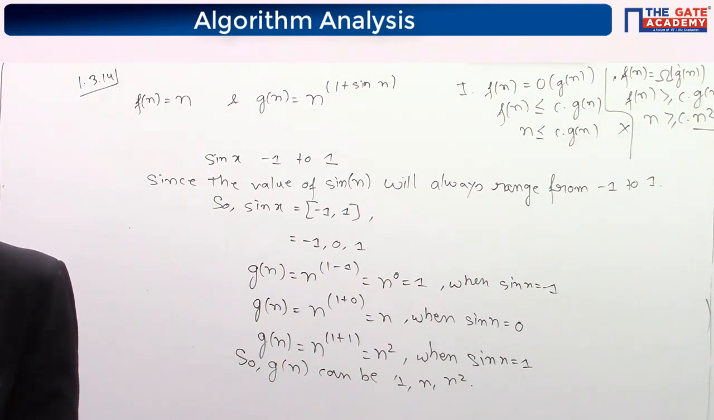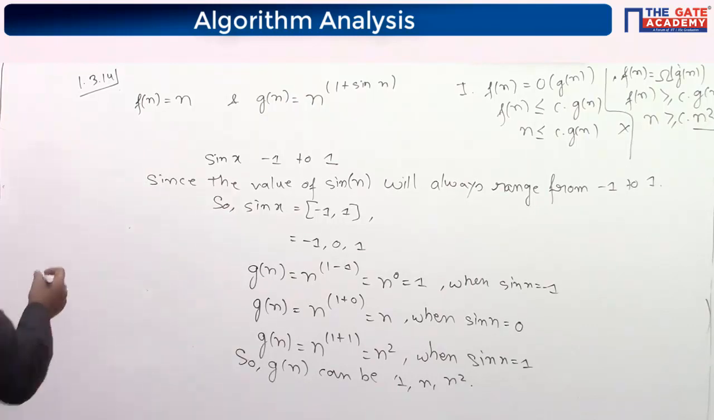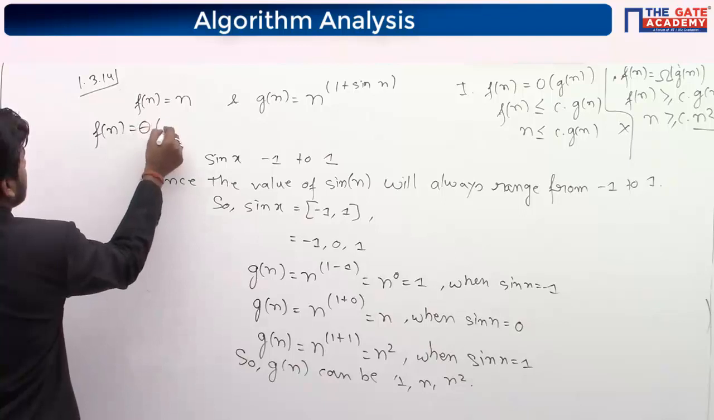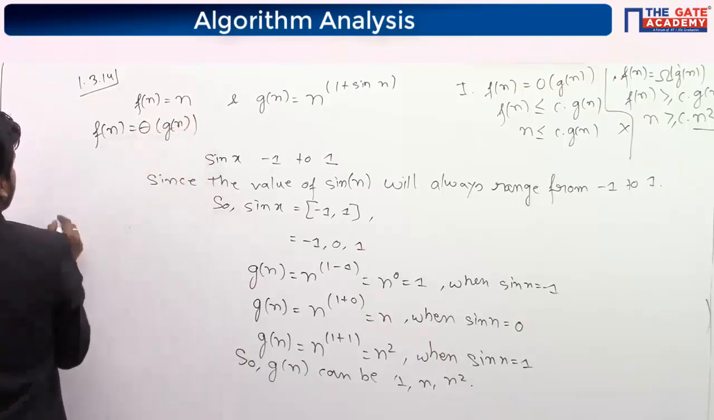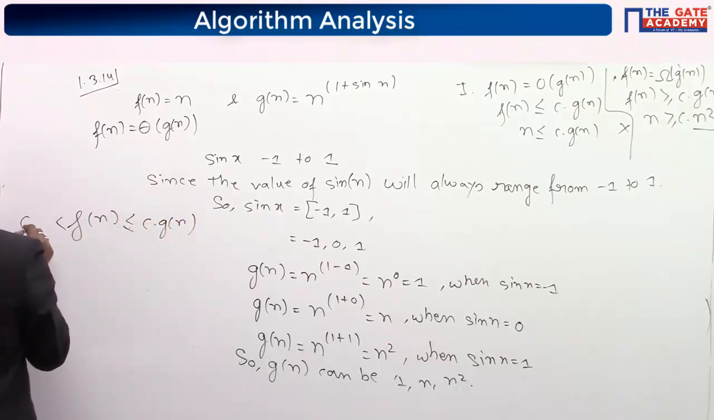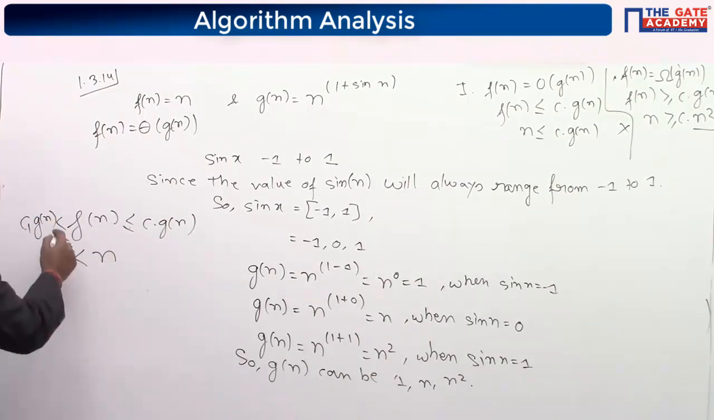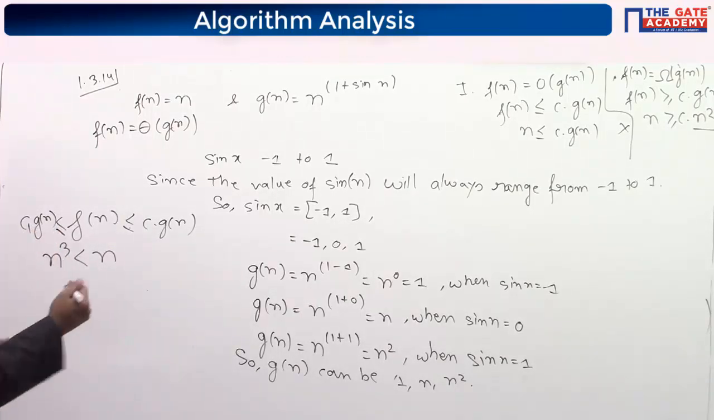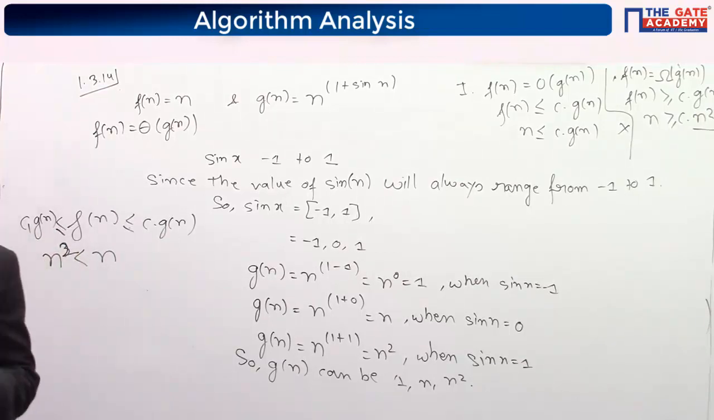Vinay is saying we can tell that Fn is theta of Gn, which is not in the options. But no, you can't say Fn is theta of Gn. For theta, Fn should be both smaller than C2 Gn and greater than C1 Gn. We can't say that, because in some cases Gn can be n square, which is not greater. So depending upon the value of sine n, we can't say.